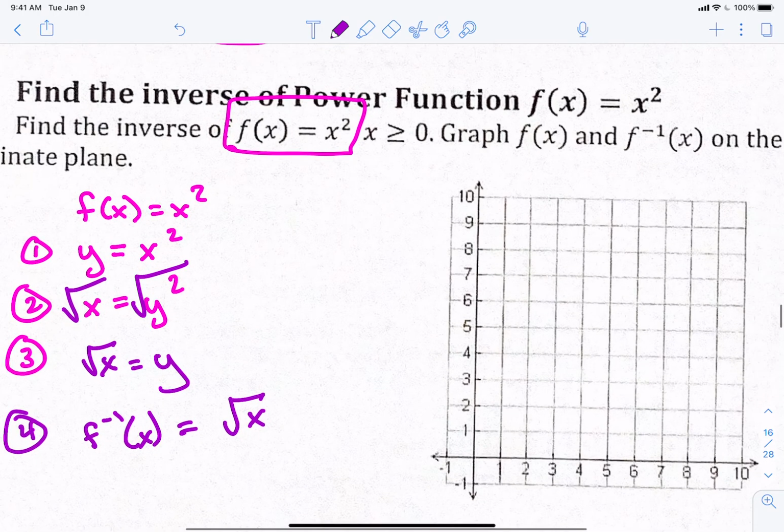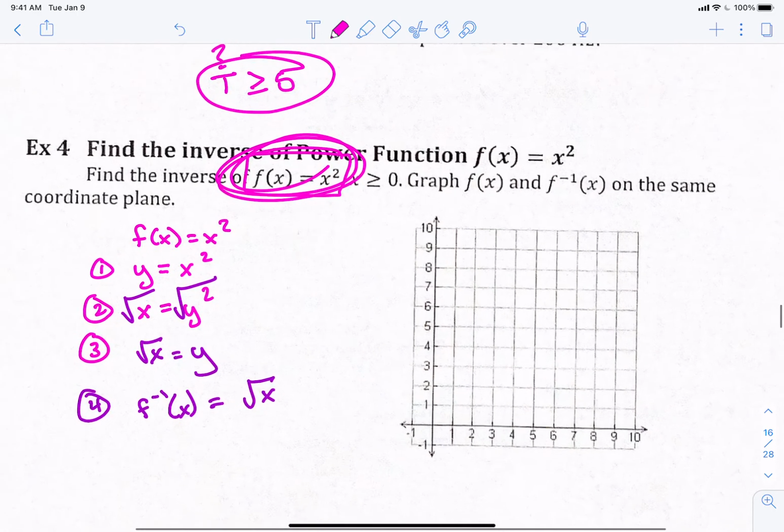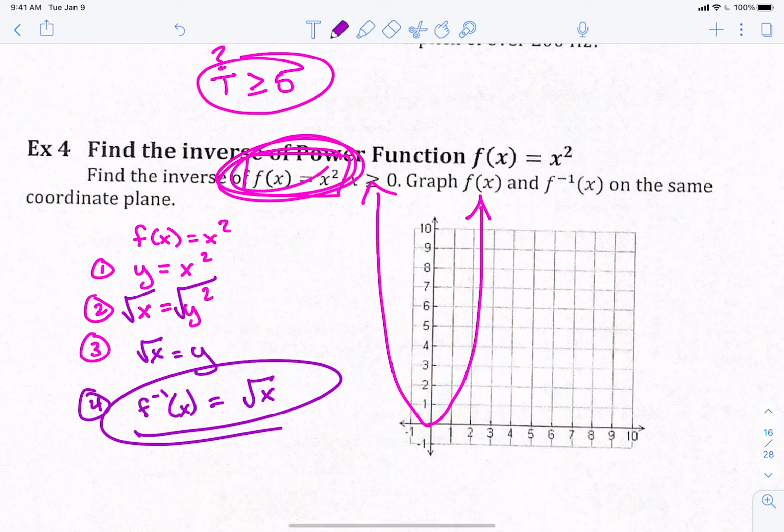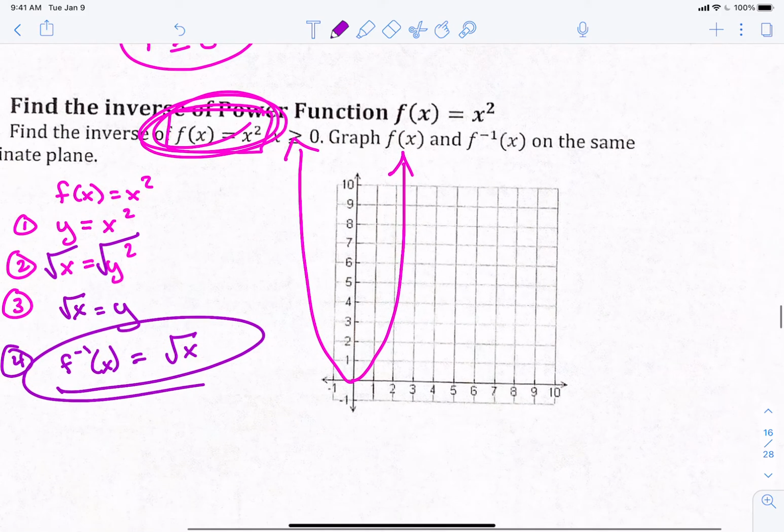Okay, all right, I'm going to go back to my pink color, and let's graph the x squared. What does x squared look like when you graph it? It looks like a parabola. So I'm going to start and make my parabola go this way, and this way, and that's what my parabola looks like. Now, if I graph my inverse function, which is the square root, it starts here and goes this way, right?